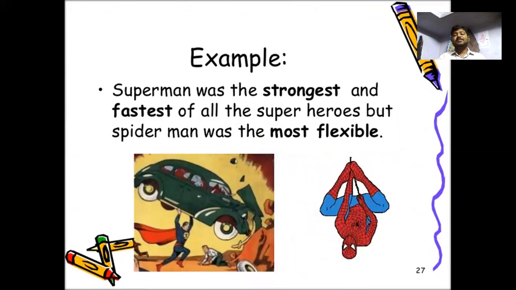And Superman was the strongest and fastest of all superheroes, but Spider-Man was the most flexible. Adjectives ending with E can have the comparative as more and the superlative as most. Superman was the strongest and fastest, the superlative word for all the superheroes, but Spider-Man was the most flexible.